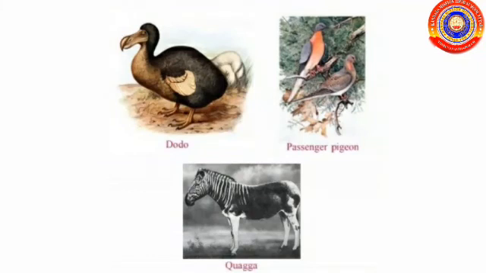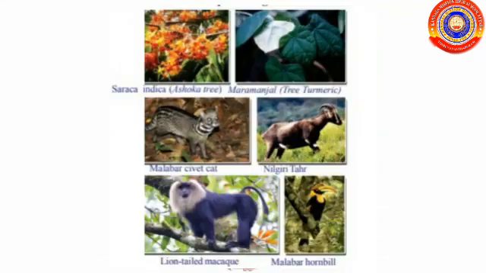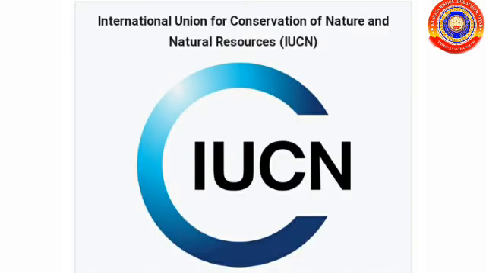Dodo, passenger pigeon, quagga are some extinct species. The main cause of extinction of these organisms are the loss and degradation of habitat, overexploitation, climate change, pollution. There are many organisms on the verge of extinction. They are called endangered species.